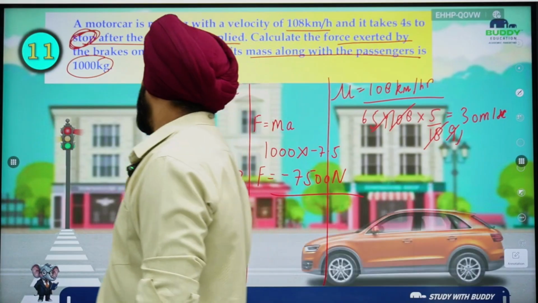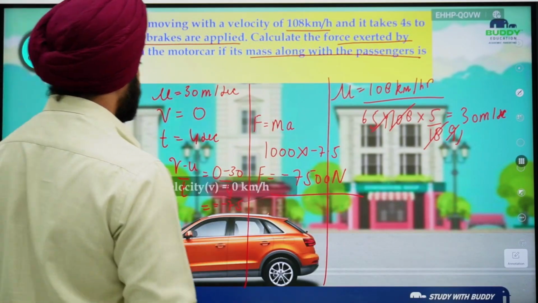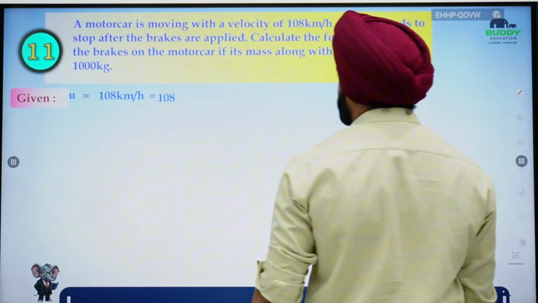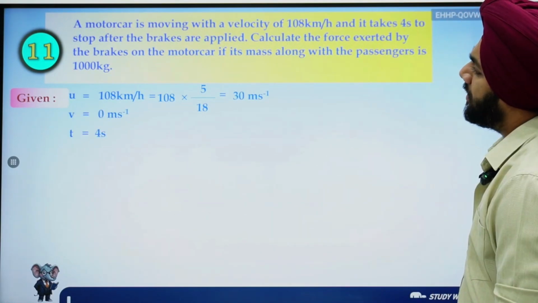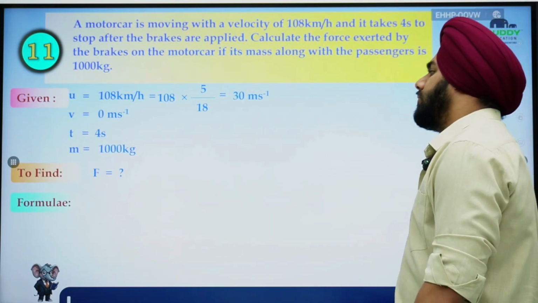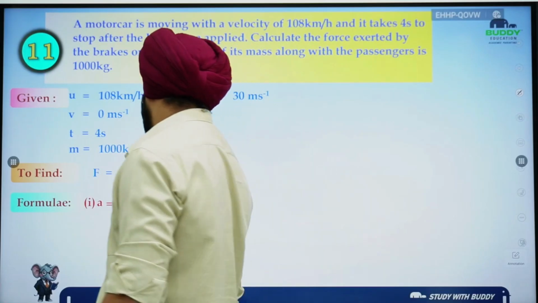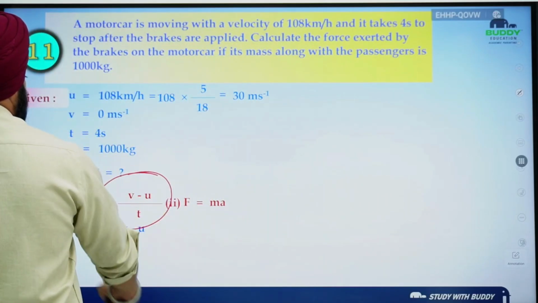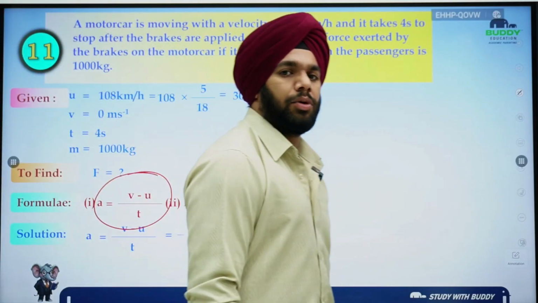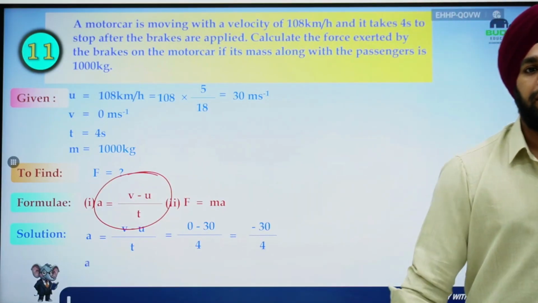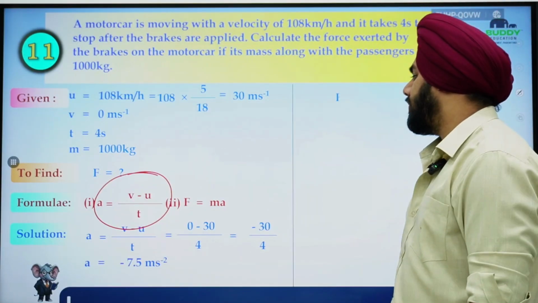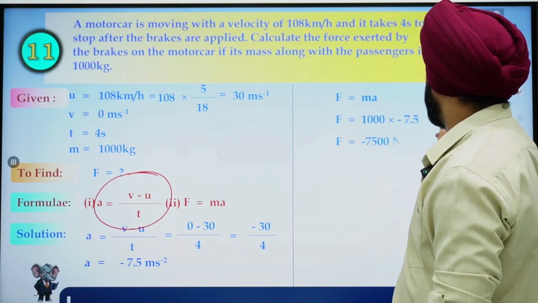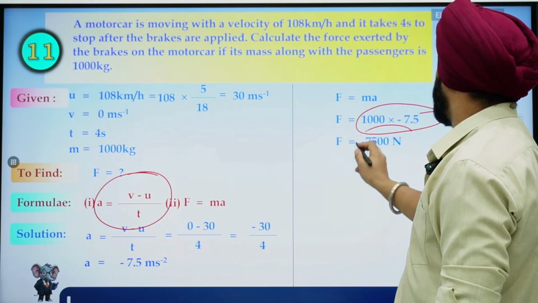Okay, coming down to the next question. Just check. 108 was converted to 30 meter per second, final velocity was 0, time was 4 seconds, mass was 1000 kg, acceleration is v minus u by t, F is equal to ma. This is what we have done, right? 30 by 4 is 7.5. So force eventually is minus 7500 Newton.